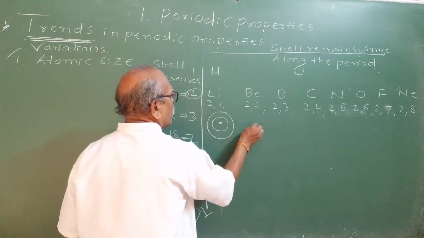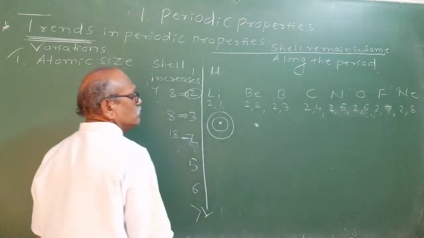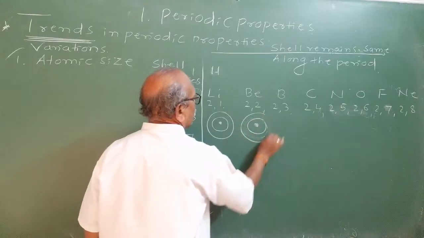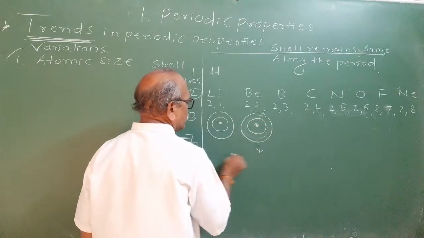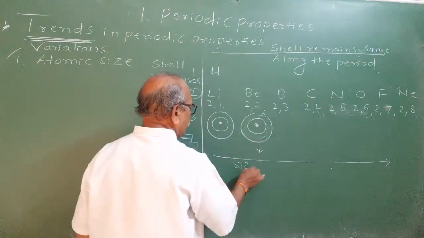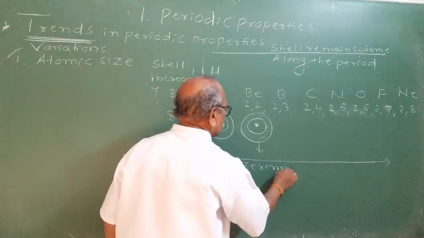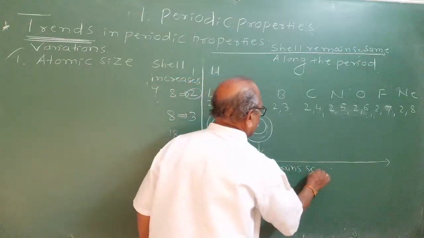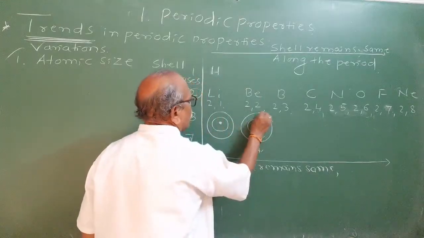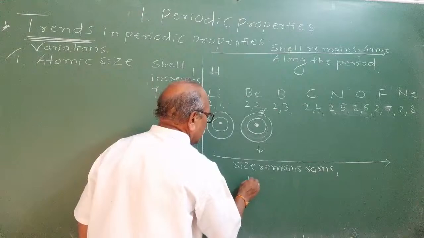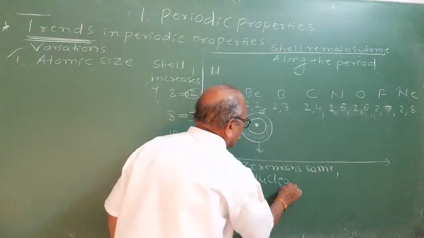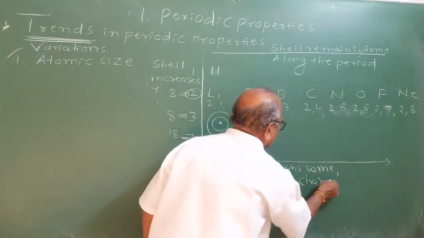So when one electron enters, one proton will also enter. As a result, nuclear charge increases. Along the period, the size remains the same. What is nuclear charge? Nuclear charge is positive charge. Electrons are negatively charged, right? Nuclear charge goes on increasing. When the number of protons increases, nuclear charge increases. Effective nuclear charge increases.